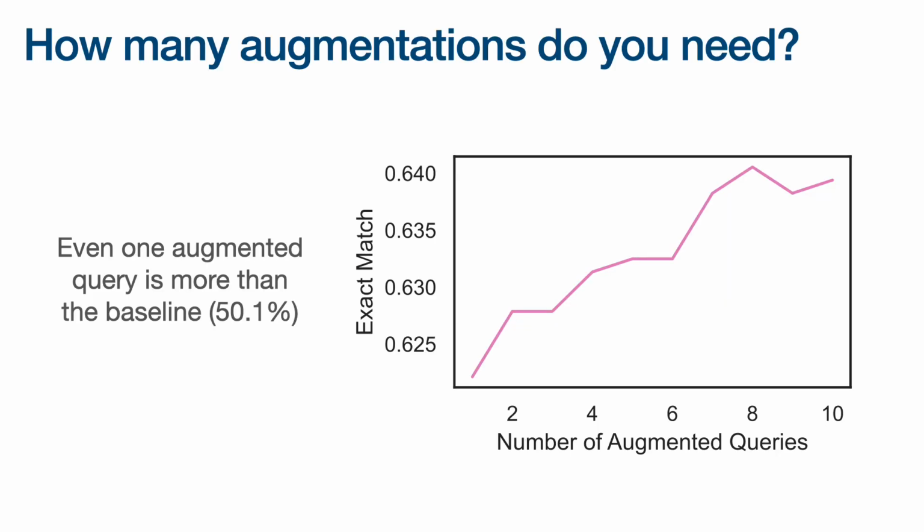So how many query augmentations do you need for our method to be successful? We show here just one setting, the one article poison setting, where the original baseline method has an exact match score of 50.1%. We can show that even just using one augmented query with our redundancy method provides more than a 10-point exact match gain, and that increasing the number of augmented queries only increases the score.